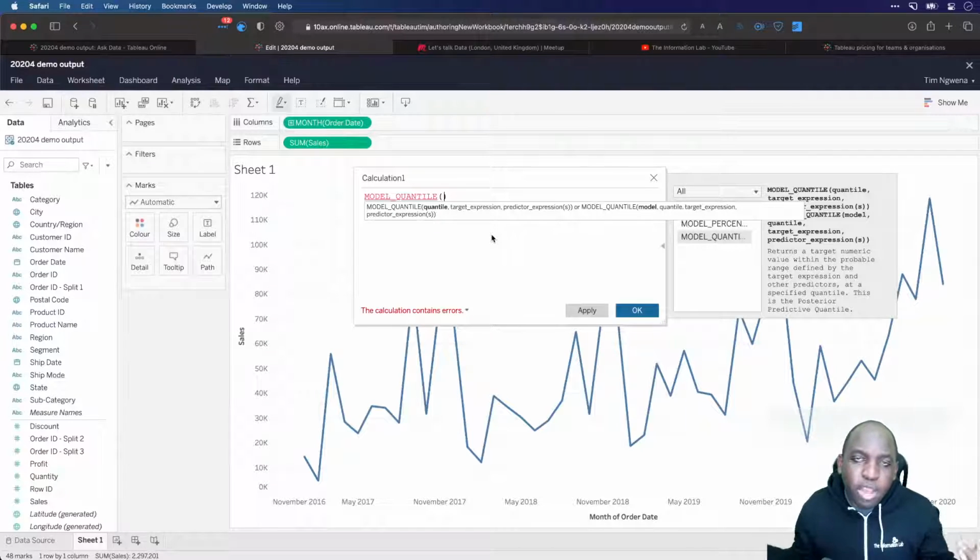That's because there are two ways of writing the predictive models. The first way is to just assume you're using the default predictive model, which is the linear regression. And that just means you don't need to specify the model that's being used whatsoever. Then I use the target expression and the predictor expression.